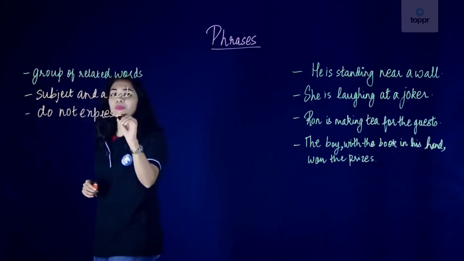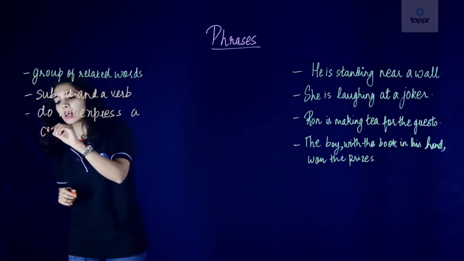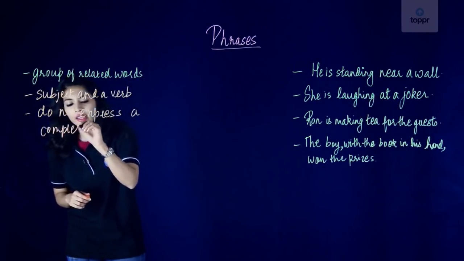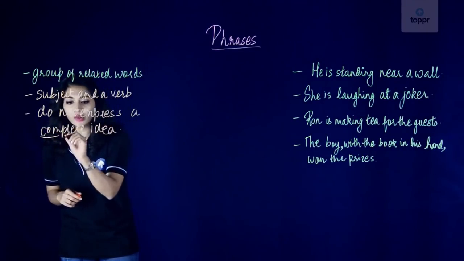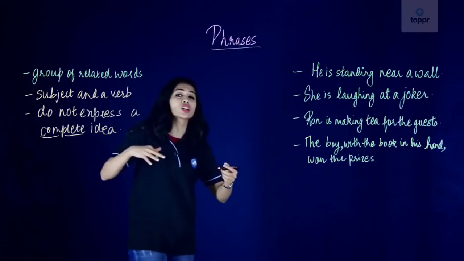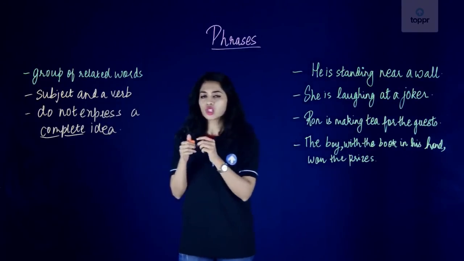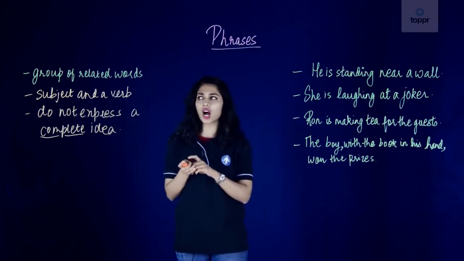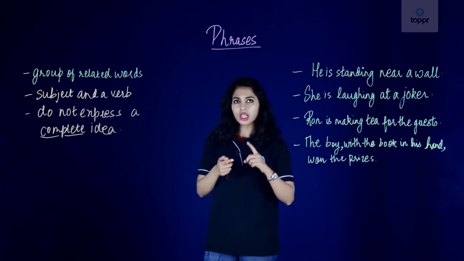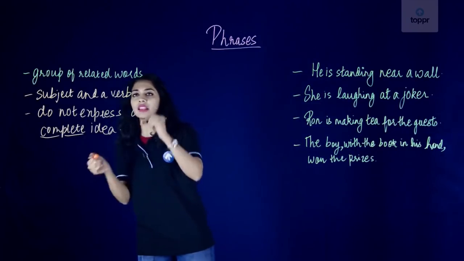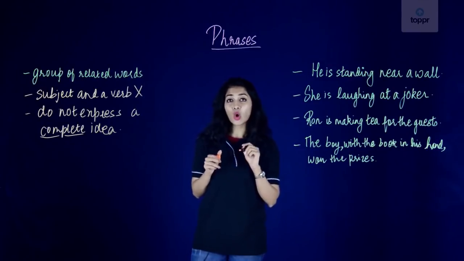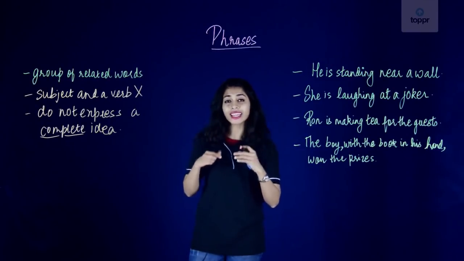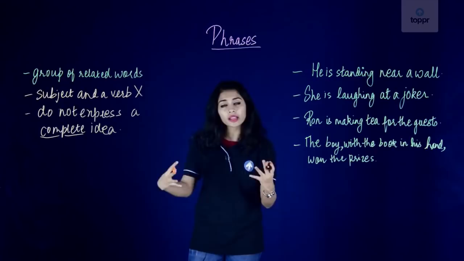They do not express a complete idea. So complete here is the key word. So what are our phrases? Phrases are a group of related words that do not have a subject and a verb, and also phrases do not express a complete idea.